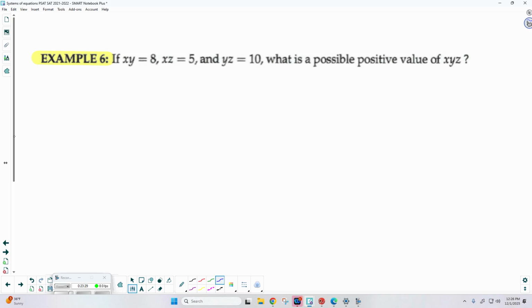So we're given 3 definitions, and we're looking for x, y, z. So for this one, you would have gotten 2 answers, but you wanted the positive one.